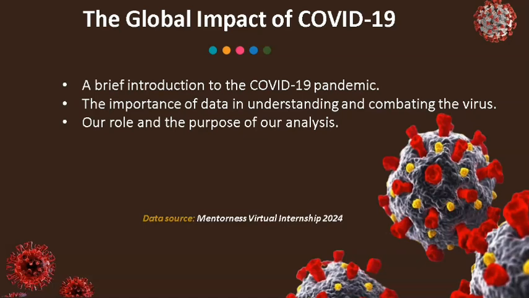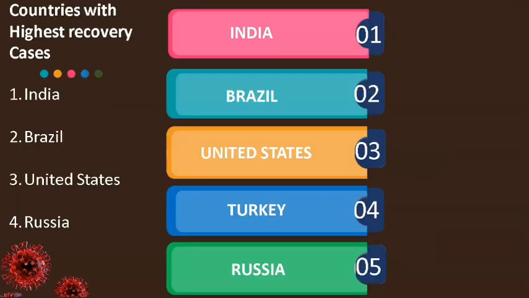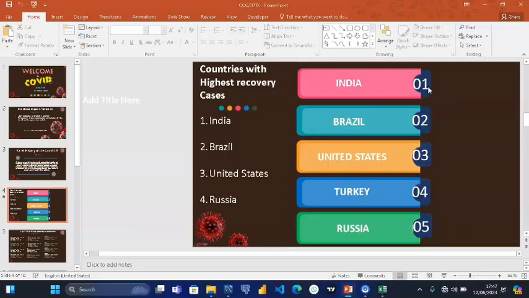The global impact of COVID-19, we have the brief introduction. Combating our virus, our roles and analysis. The brief history of COVID-19: it emerged in December in Wuhan, China, spread widely, and was declared a pandemic by the World Health Organization in March 2020. Ongoing challenges: efforts continue to manage and eventually defeat it. We are going to be looking at how the data is.